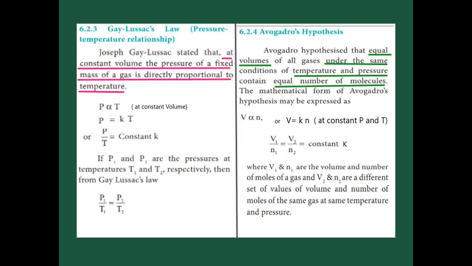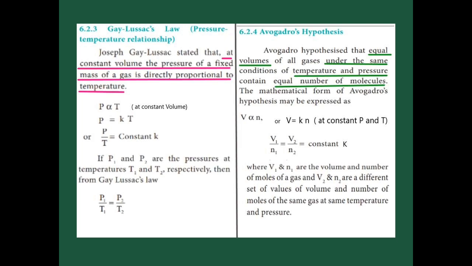Now the proportionality is changed to a constant value K. So we get P equal to K into T. That K is a constant value. So now take the T inside the pressure, so we get P divided by T equal to constant K. Now we are going to apply it for two gases, so the formula is now changed as P1 divided by T1 is equal to P2 divided by T2 as a constant value.